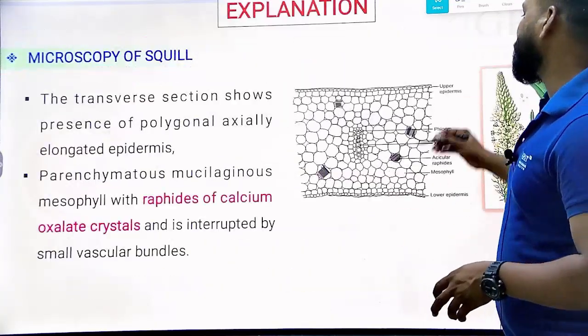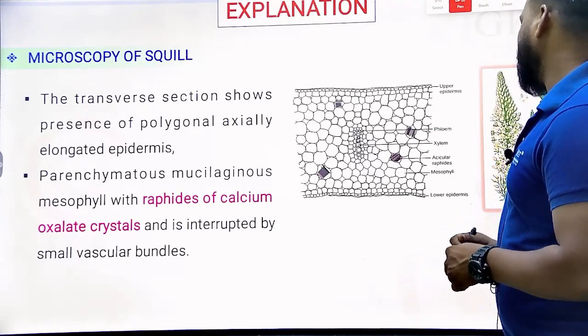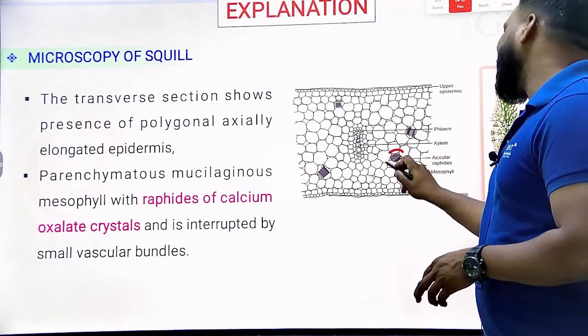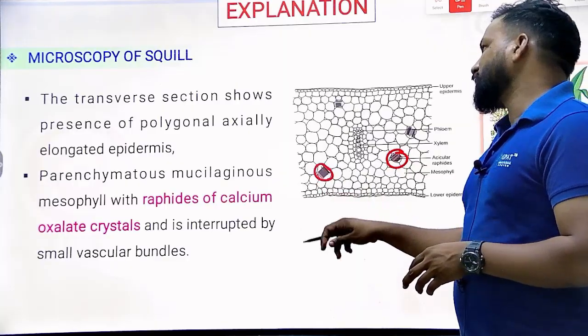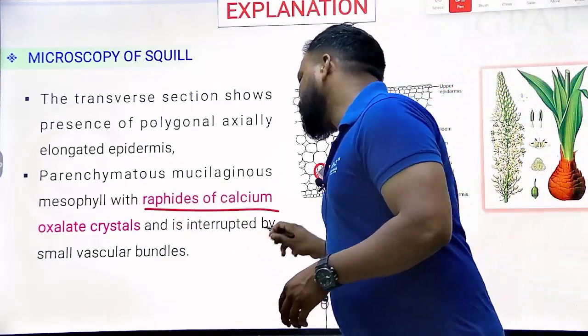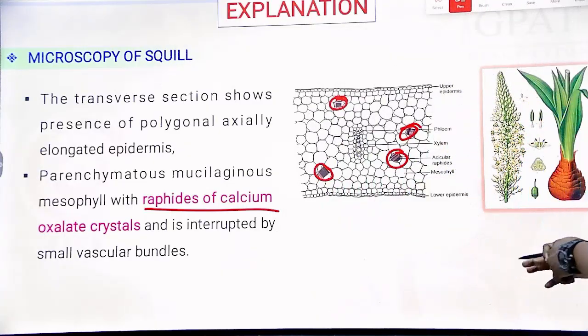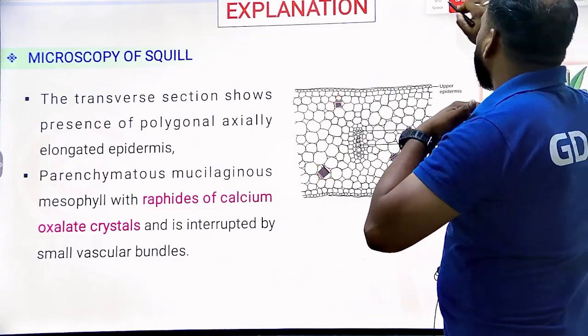Yes, you can see here, these are the acicular raphides, calcium oxalate crystals. You can see raphides of calcium oxalate crystals have been found in the microscopy of squill. This is Urginea maritima, Indian squill, Urginea indica. The next question.